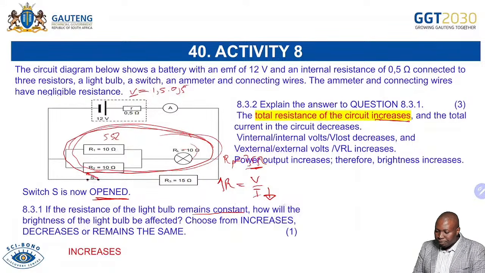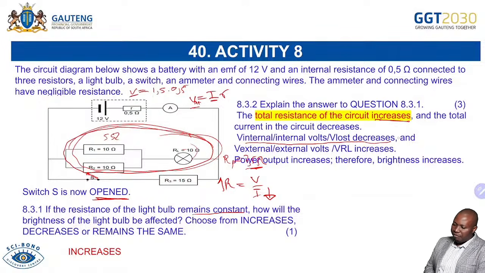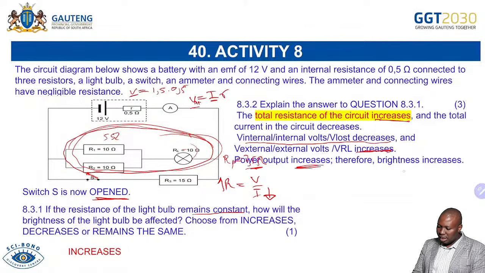Now, if you decrease current, definitely the V internal will decrease as well. Remember, V internal is V equals to IR. So when this decreases, V internal will decrease as well. So V internal decreases, and V external, remember the R is increasing, V external will increase. So the power output will increase as well. Therefore, the brightness will increase.